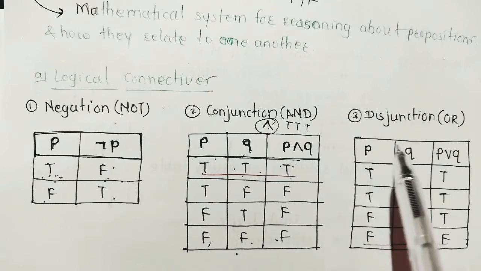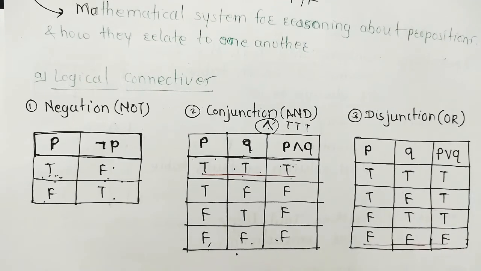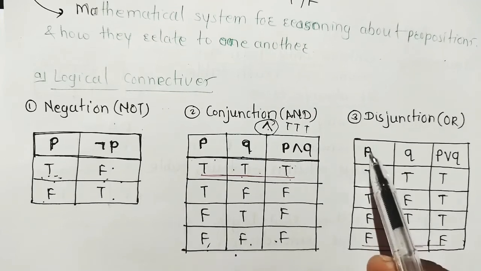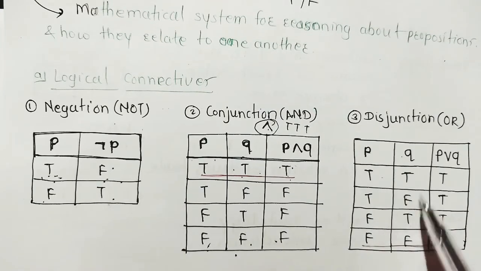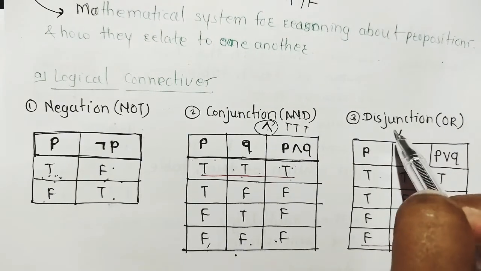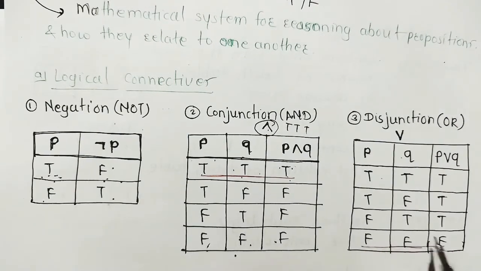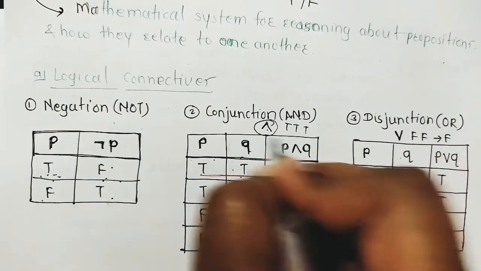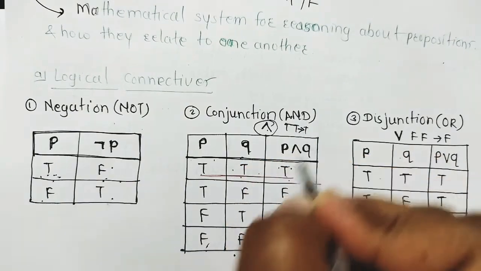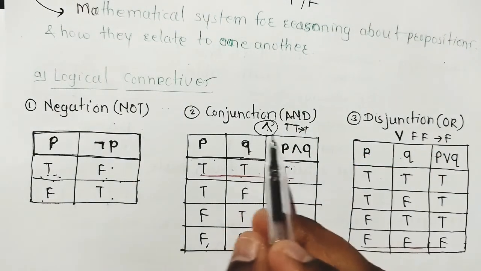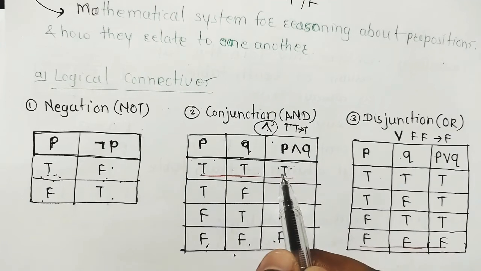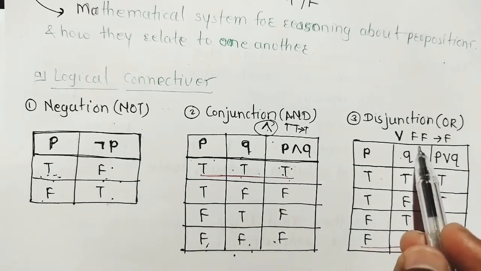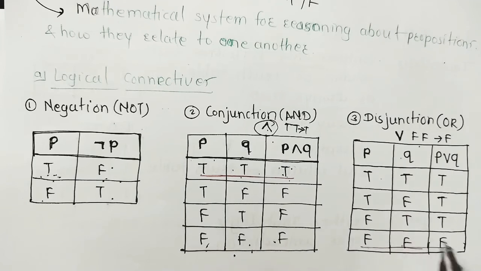Same here, disjunction. What is disjunction? Disjunction is also known as or. In disjunction, if P and Q are two propositions having the possible values true and false, then it is denoted by or. In this or, here is the trick: if both are false, then false; if both are true, then true. In conjunction and, if both are true, then true, otherwise false. In disjunction or, if both are false, then false, otherwise true. This is very simple, we just have to remember.